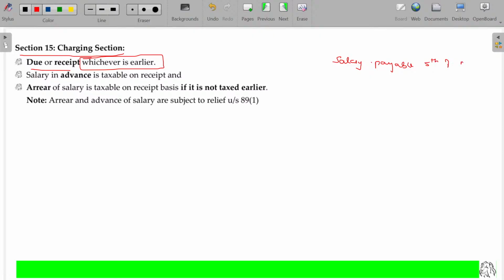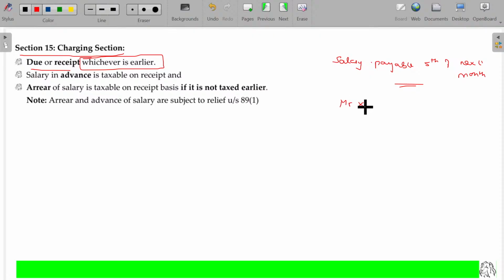5th of next month. Is that clear? That's how the terms of agreement are between employer and employee. January month salary will be payable on 5th of February. February month salary will be payable on March 5th. That's how it's happening.